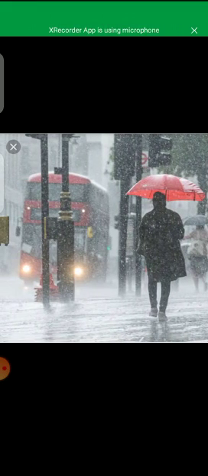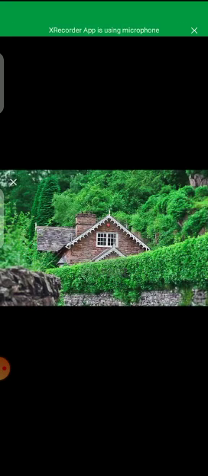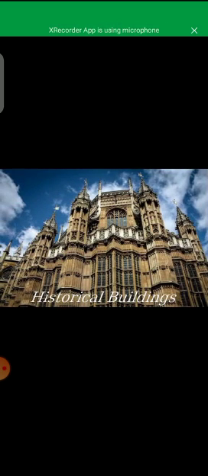Clear? Okay. Rain is very common at any time of the year, so the country is very lush green. As you can see in the picture as well, the country is very lush green because of the rainfall, because any time you can expect rain in London.